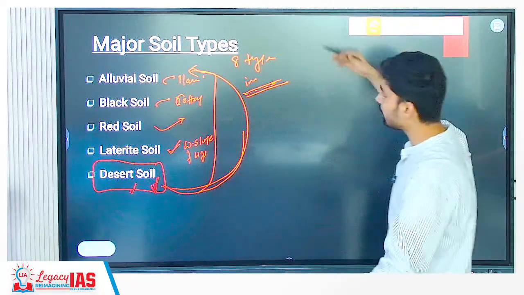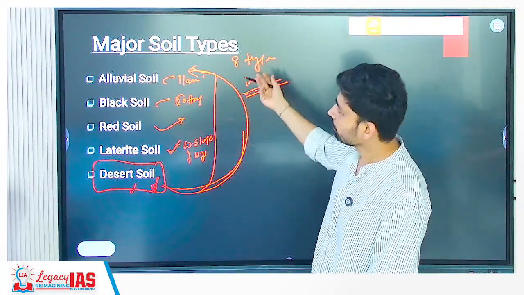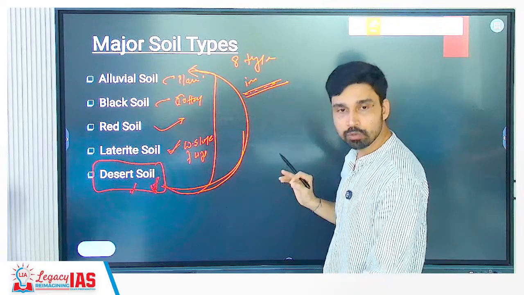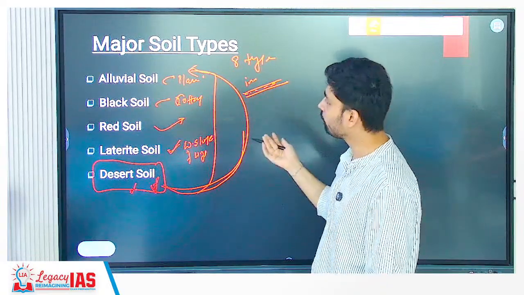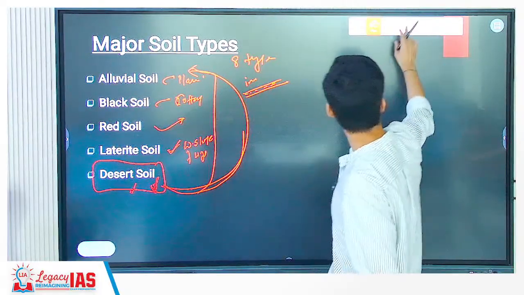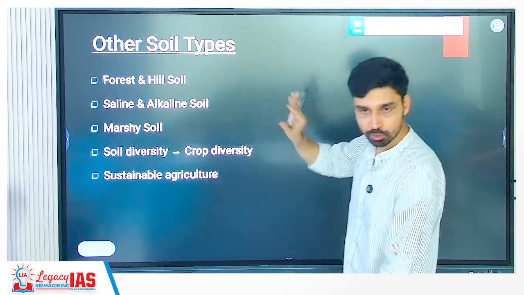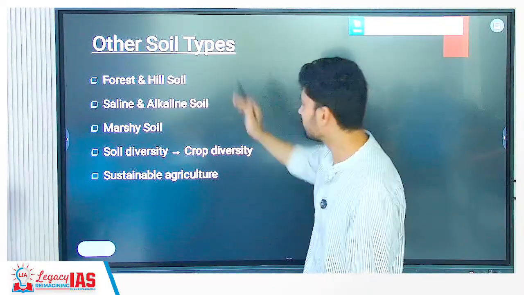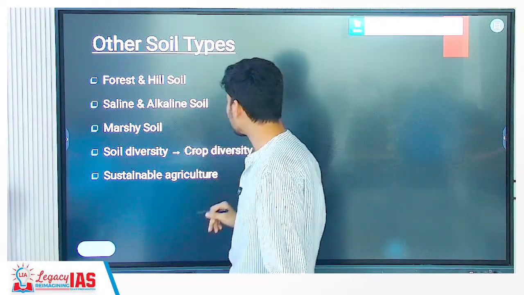So these soils, and apart from that what other soils do we have? We have seen forest or mountain soil we have in India in the forest area. We have also saline soil where the salinity, the salt content, is very high. And apart from that, what else do we have? Peat or marshy soil we have discussed. So both of them, this is written already. Forest hill, saline alkaline, marshy soil.